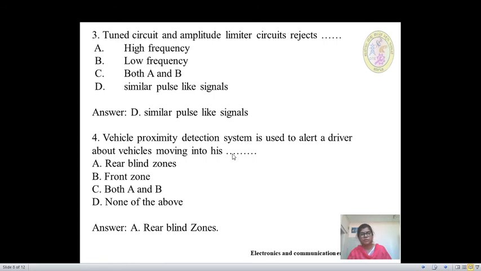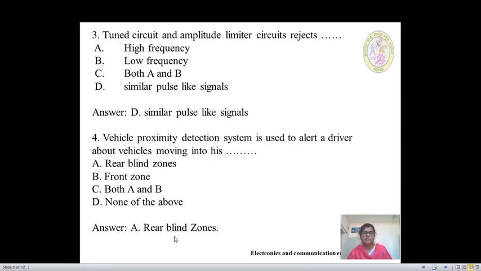The fourth multiple choice question. Vehicle proximity detection system is used to alert a driver about the vehicles moving into his dash. Option A, rear blind zones; B, front zone; C, both A and B; D, none of the above.